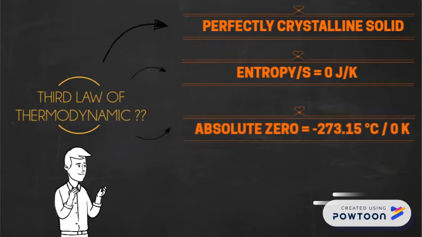Absolute zero is the lower limit of the thermodynamic temperature scale. Absolute zero is defined to be negative 273.15 Celsius or 0 Kelvin.